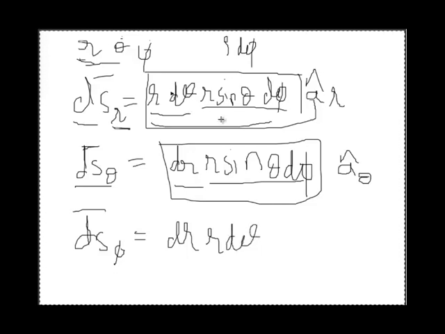These two are nothing but the scalar component of the differential surface. For the vector differential surface we have to multiply with a unit vector, and because phi is constant, meaning it is in the direction of phi, to represent the direction of phi we write a cap phi.